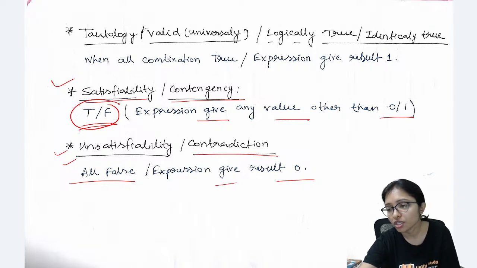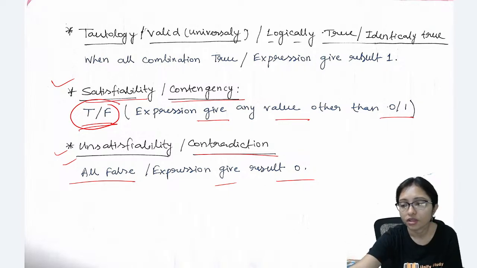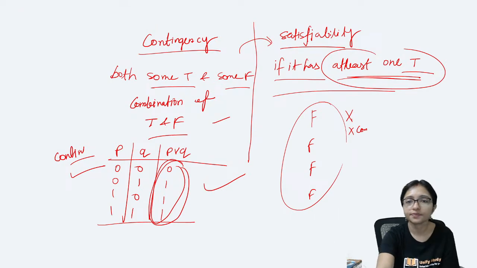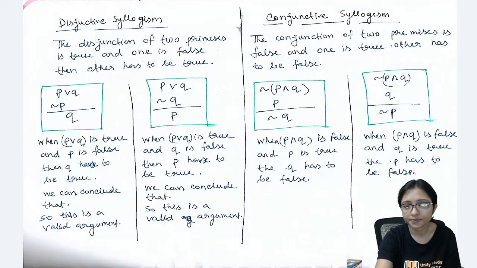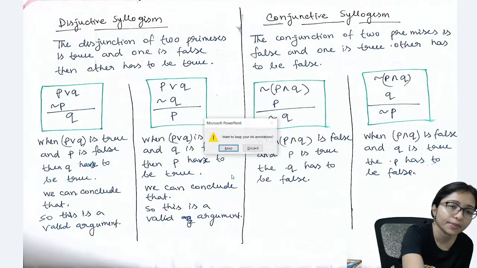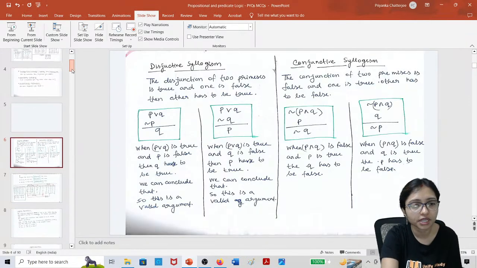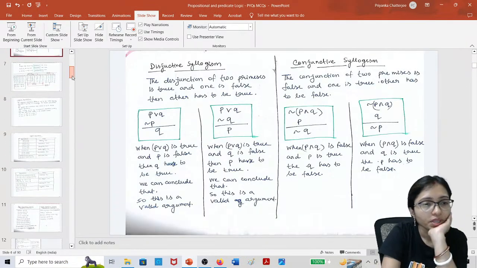Bhavani: tautology, all true; unsatisfiable, all false; satisfiable, true plus false. Yes, exactly, correct, Bhavani. Is this clear to everyone? Yes. Syllogism I am coming to later. Before that, let's do some questions. After that, we will do the syllogism.